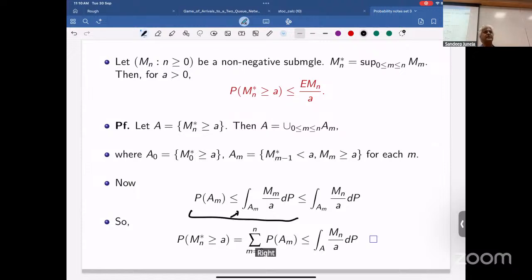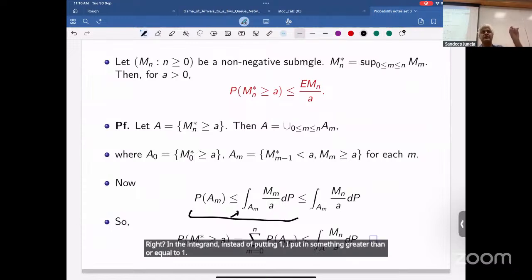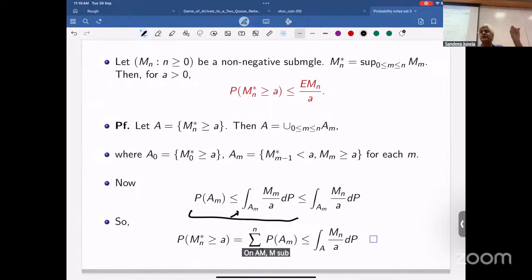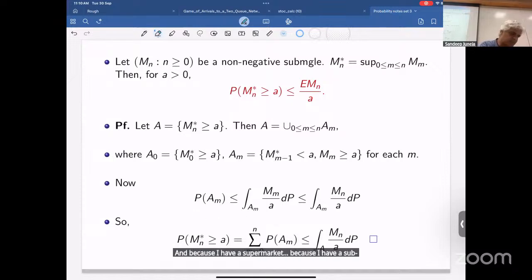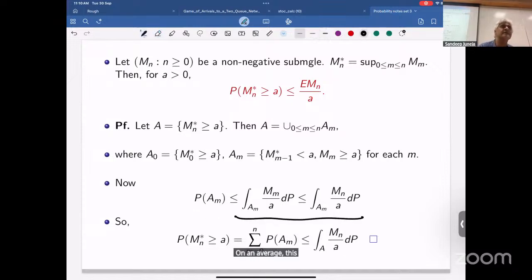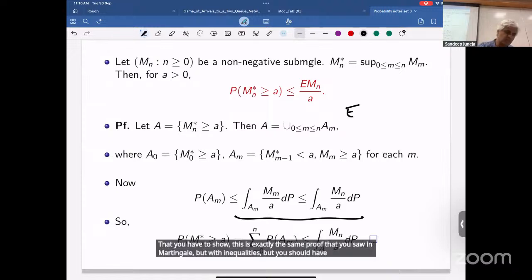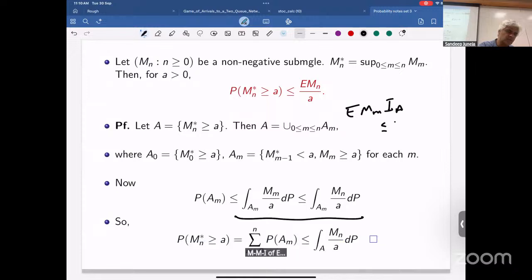In the integrand, instead of putting 1, I put in something greater than or equal to 1, M_M by A. On A_M, M_M is bigger than A. And because I have a sub-martingale, on average this is increasing. That you have to show. This is exactly the same proof that you saw in martingale, but with inequalities. You should have that E of M_M I of A is less than or equal to E of M_N I of A whenever A is in F_M